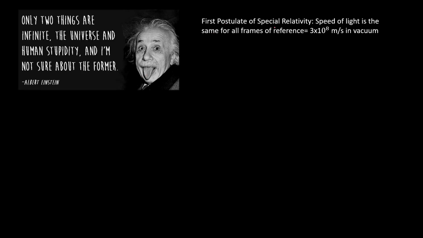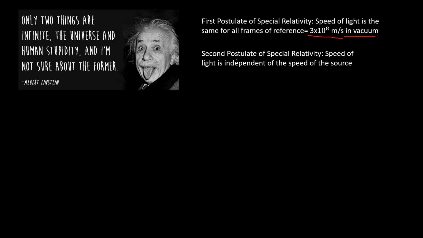Einstein's first postulate of special relativity states that the speed of light is the same for all frames of reference. So light is always at 3 times 10 to the 8th power meters per second in vacuum. Whether you are moving or are at rest, light always has the same velocity.